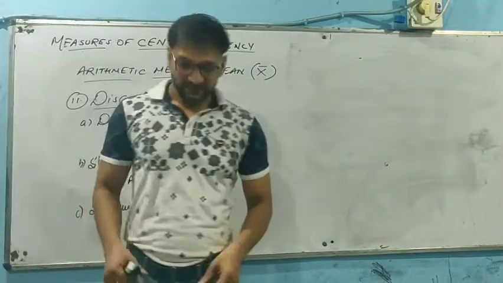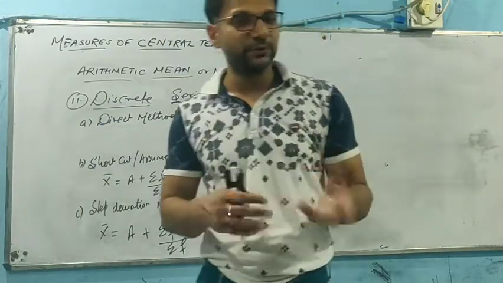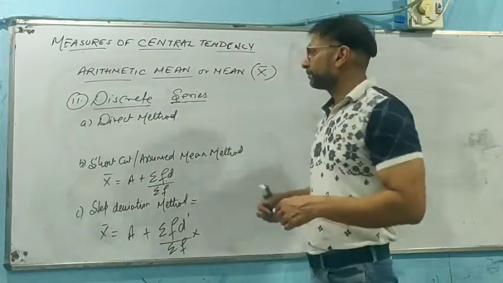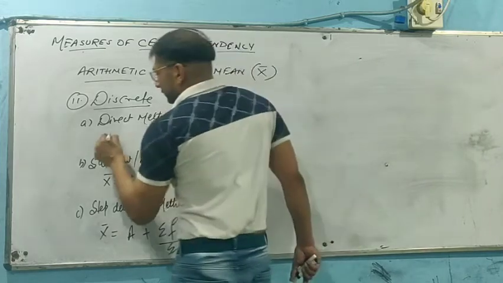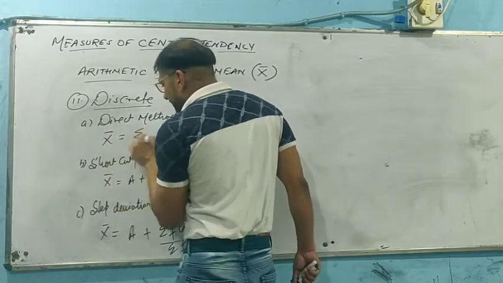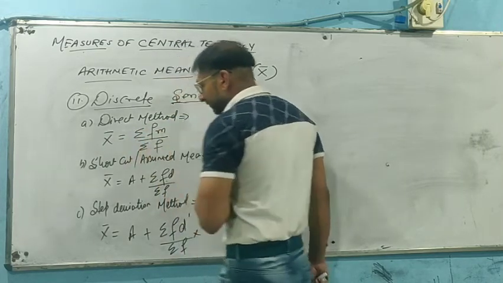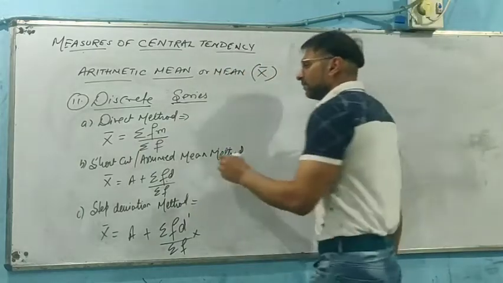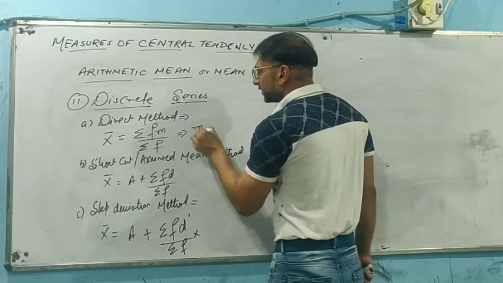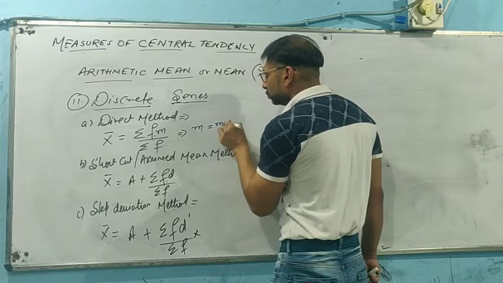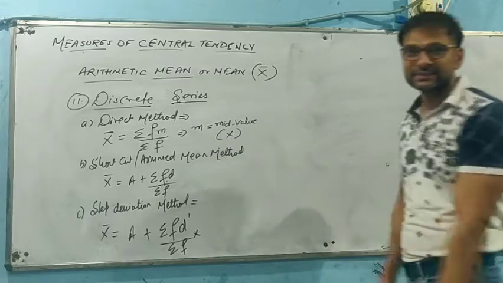Now, as you know, students, that we are having continuous series. Continuous series have the class interval say 0 to 10, 10 to 20, 20 to 30, 30 to 40 and so on. So, in respect of the formula of direct method, the mean will be obtained as summation of Fm upon summation of F. This will be the formula where we say Fm is the product of frequency and mid value. So we can say m is mid value that is obtained from the series x.